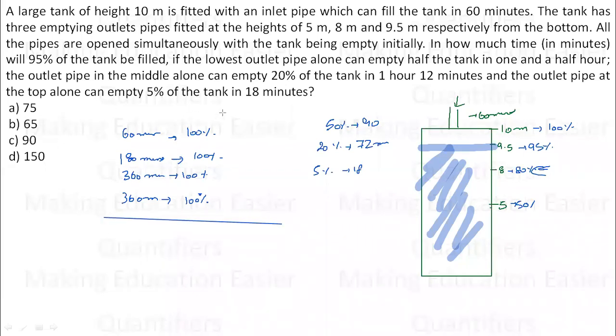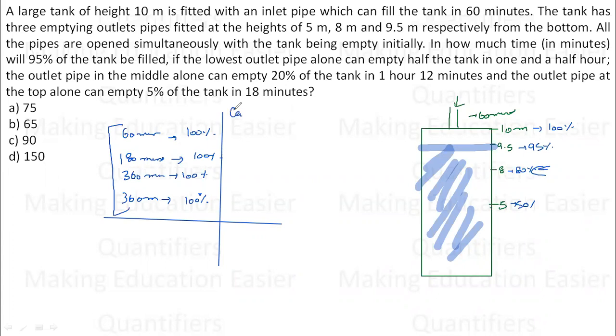I need to fill up the tank up to the level of 95%. To make my calculation easy, I'll assume the capacity of the tank to be the LCM of these. Capacity is the LCM of 60, 180, 360 and 360. That is 360 liters. Now if 360 liters is the capacity, the inlet pipe's efficiency is 360 by 60. That is 6 liter per minute.